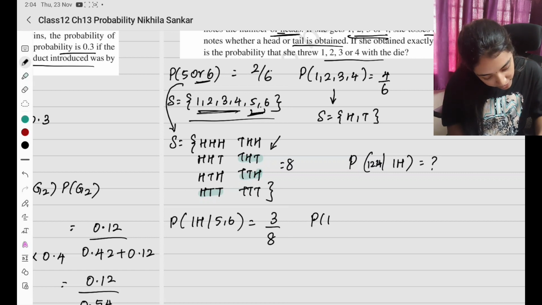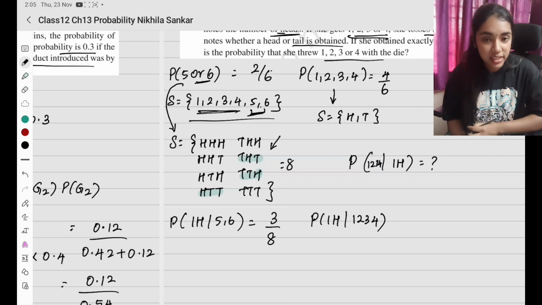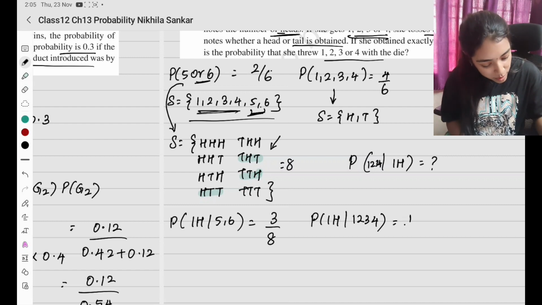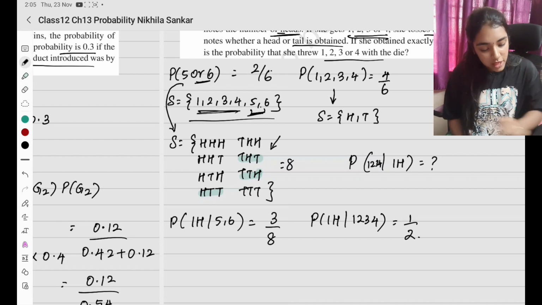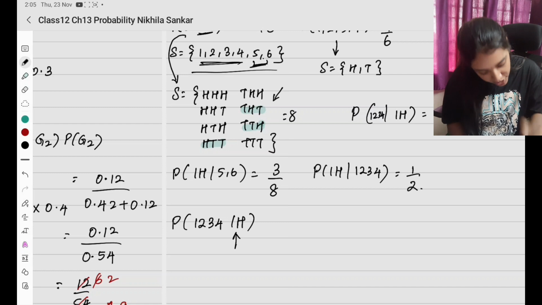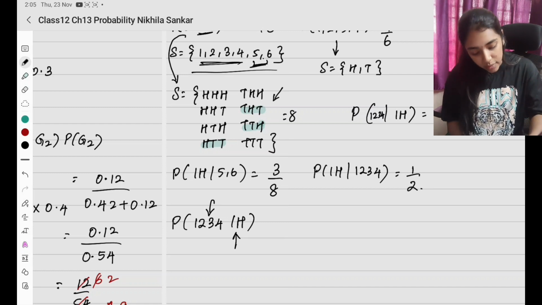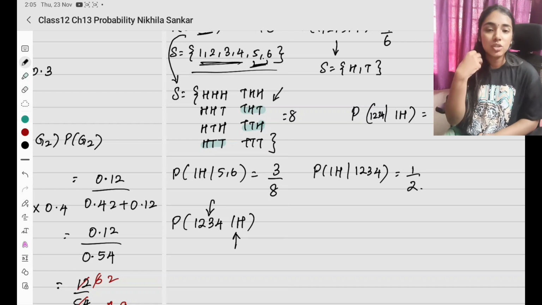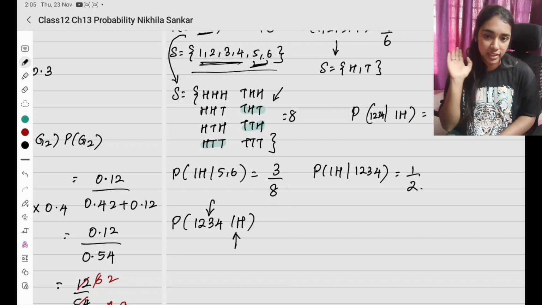அதே மாதிரி probability that only one head, provided she throws 1 2 3 4 இதில் ஏதாவது ஒன்று வருது அப்படிங்கும்போது what is the probability? It is going to be half. So what are they asking for? Probability that she obtained a head. It is given that she obtained one head. And what is the probability that she got a number 1 2 3 4 from the die?